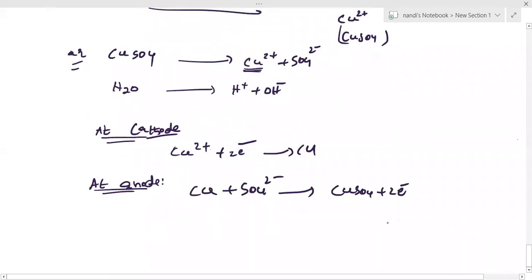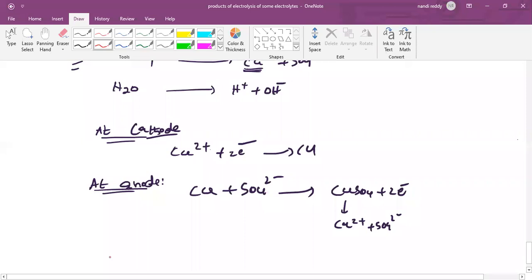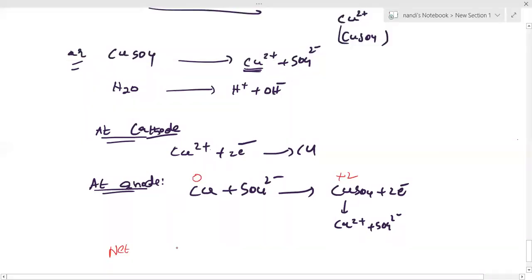What happened? Cu has oxidation number 0, and here it is plus 2. So who lost electrons? Copper only, not the sulfate ion. Sulfate ion doesn't lose electrons. Net reaction: Cu gives rise to Cu2 plus plus 2 electrons.